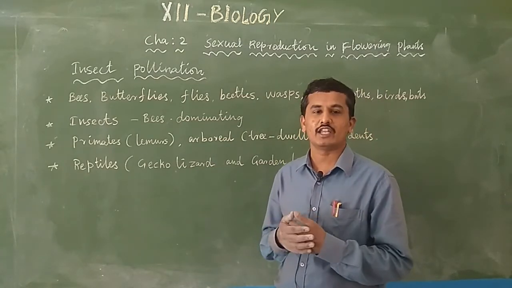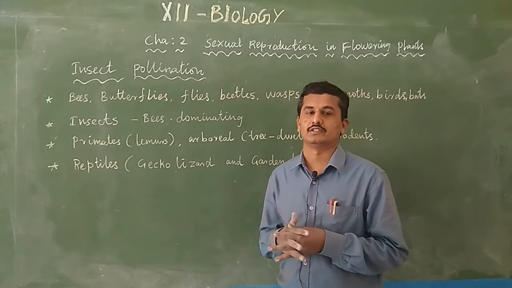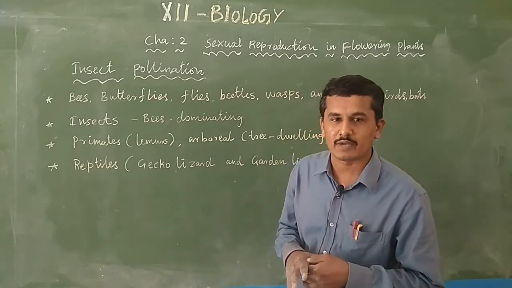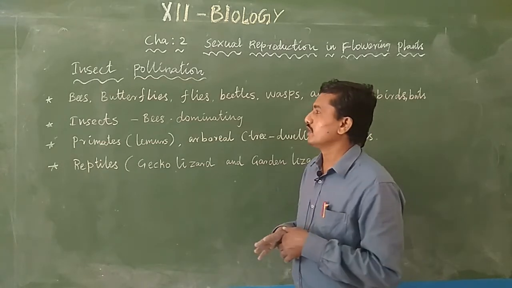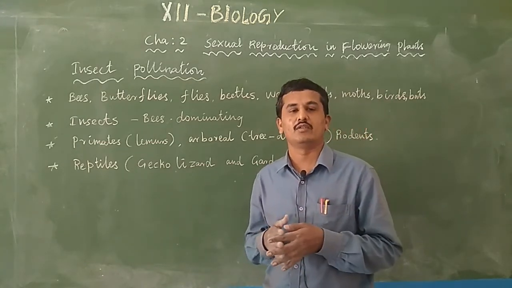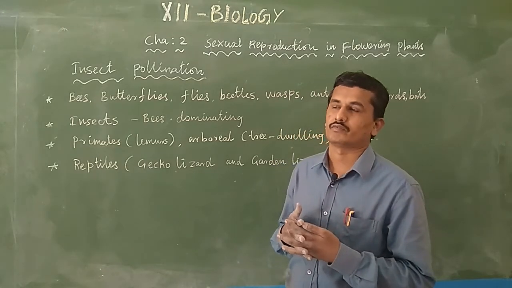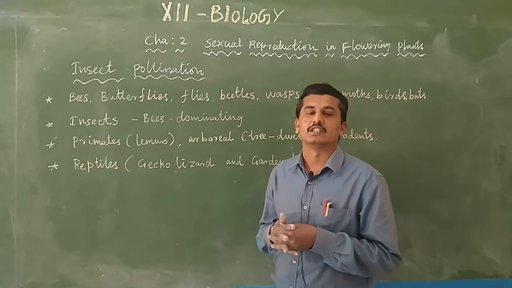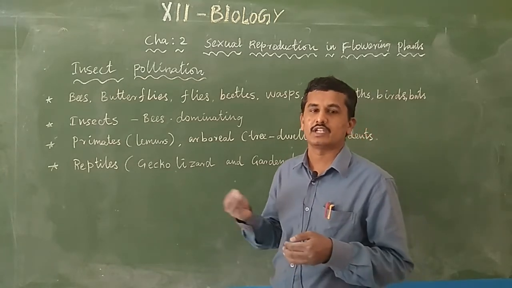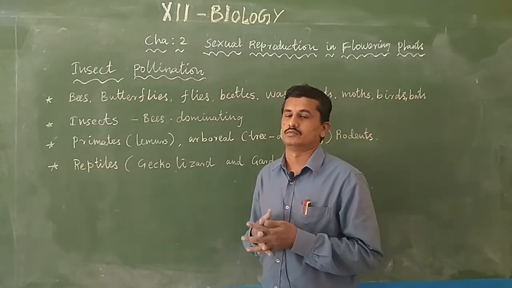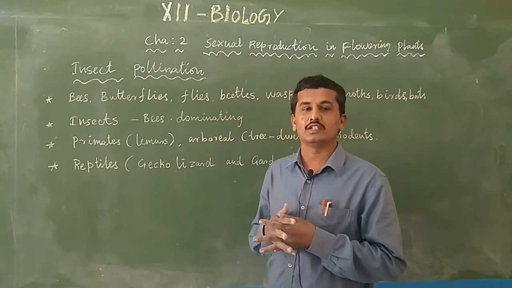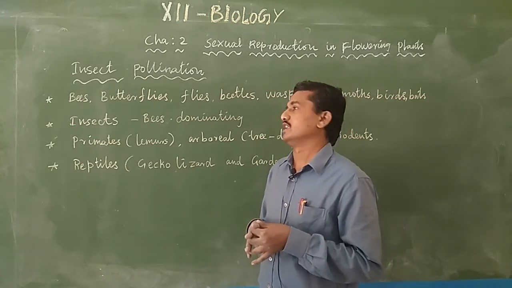Normally, various animals are used for pollination, transferring the male gamete, the pollen grain, from anther to the stigma. Animal pollination is technically known as zoophily. With the use of animals, the pollen grains are transferred from one plant to the next plant, or from one flower to the next flower, or within the same flower also. So the process is zoophily, that is, animals for pollination.